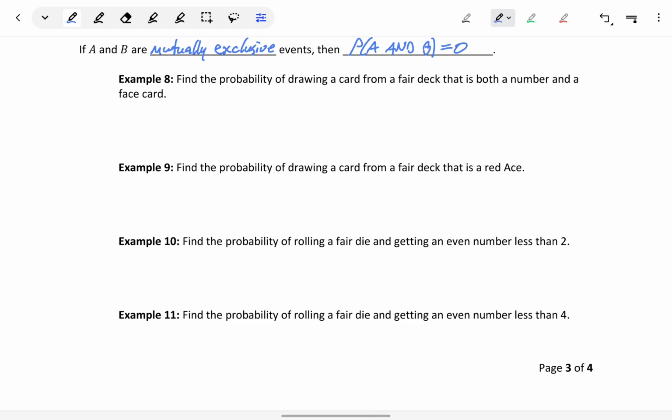In example 8, we want to find the probability of drawing a card from a fair deck that is both a number and a face card. These two events are mutually exclusive. There is no card that is a number card and a face card. So that probability would be 0. No card can be both of those things at the same time.